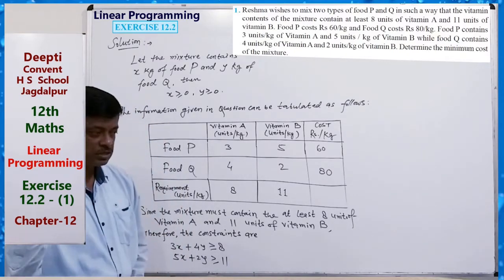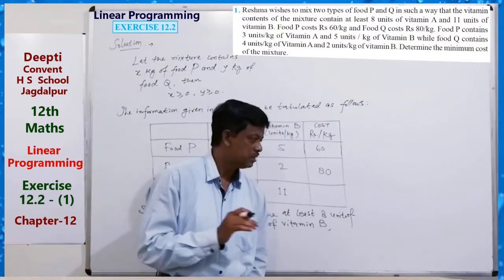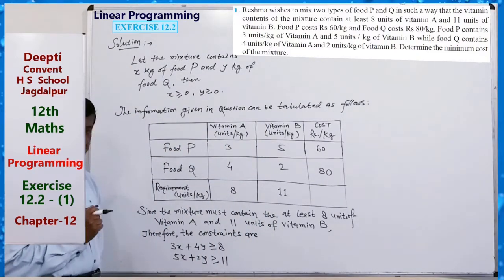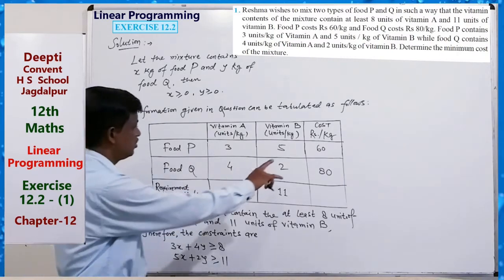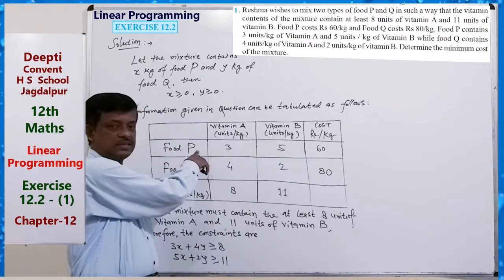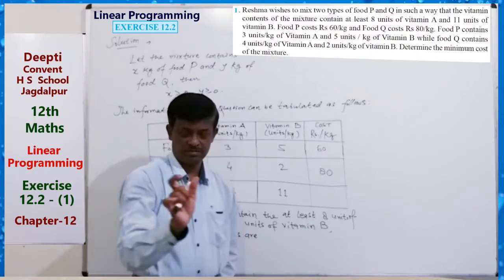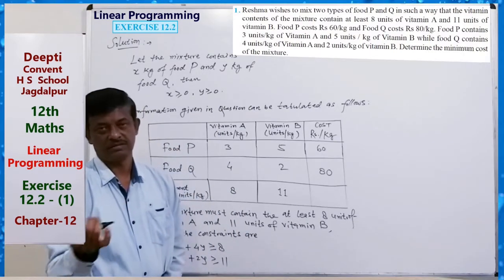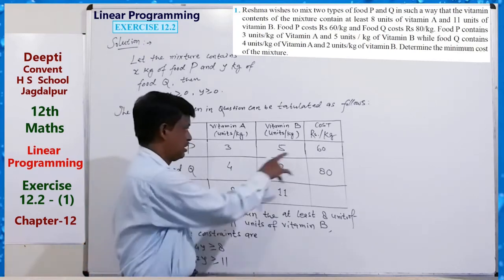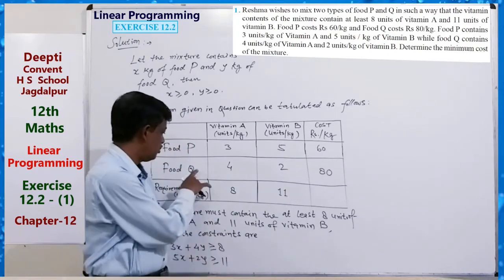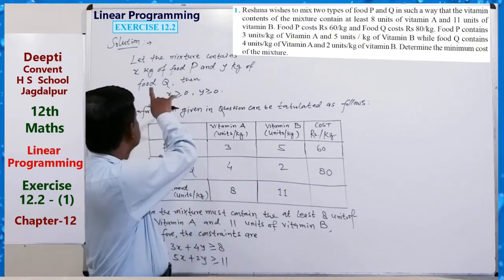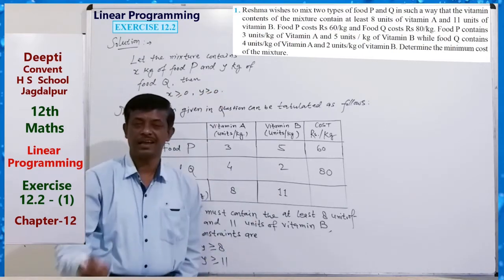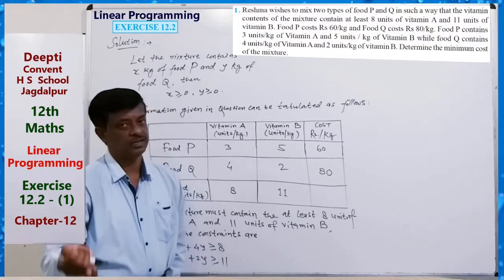Okay, now the total cost. We have to minimize the cost, to determine the minimum cost of the mixture. So minimize the cost function. What will be the cost function? This is the cost of x kg: 60 into x, at the rate of 60 per kg. And y kg at 80 per kg, so y into 80. The total cost is 60x plus 80y.